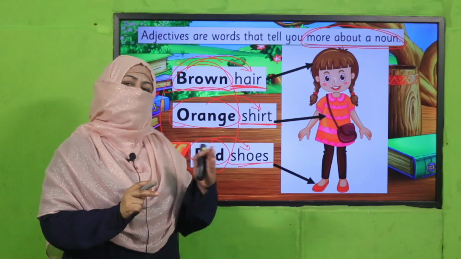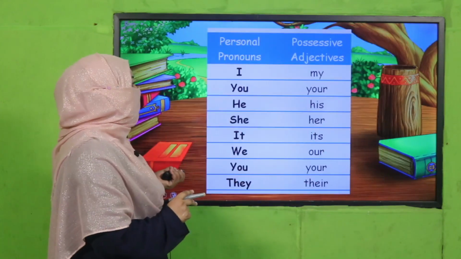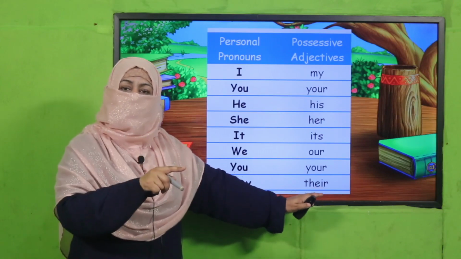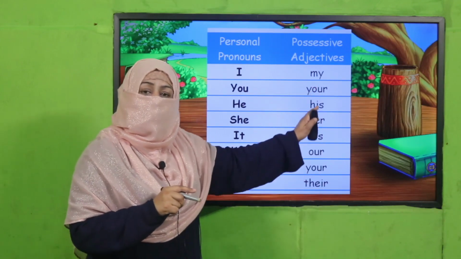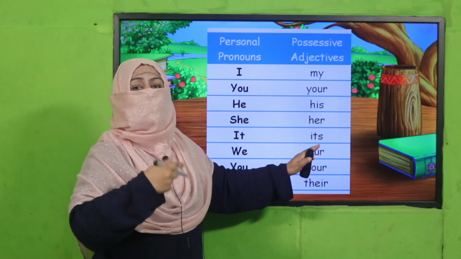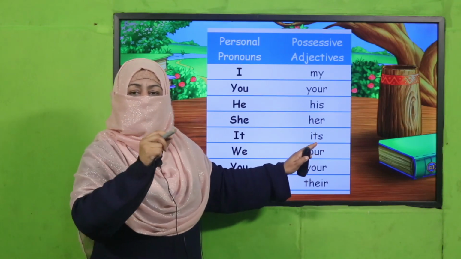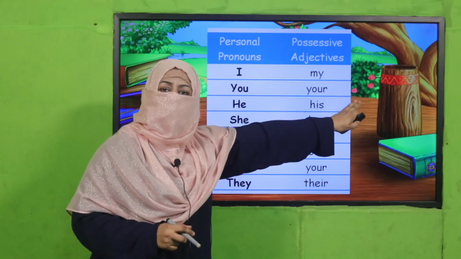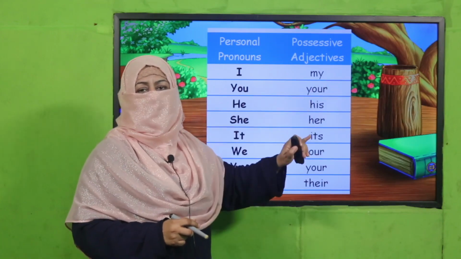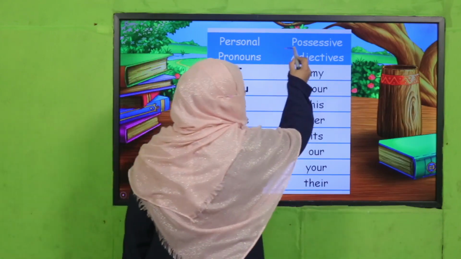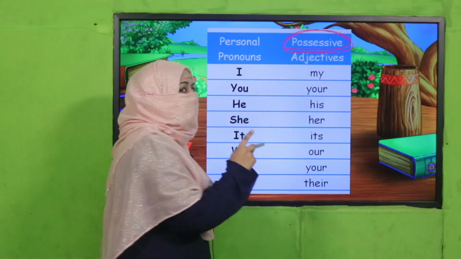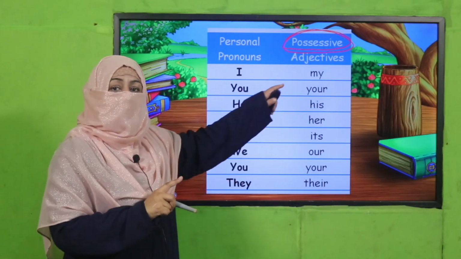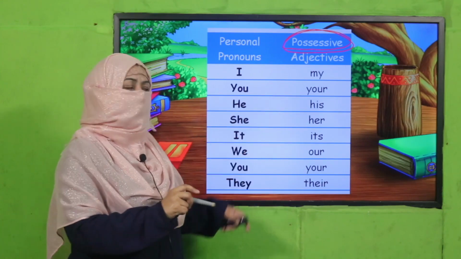Right? Remember, this we have learned in detail. Likewise, these are the words we use before noun, and these words show the position of that noun. Means whatever we write after this word, it will tell us who is the owner of that noun. That's why possession means ownership. That's why these are known as possessive adjectives. They tell us ownership, and we use it before noun.